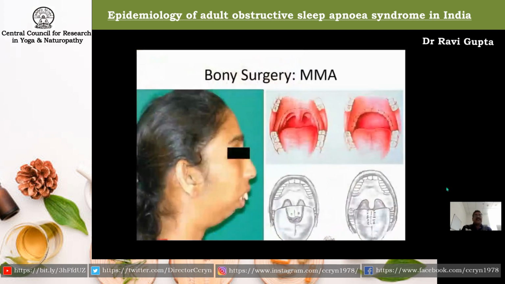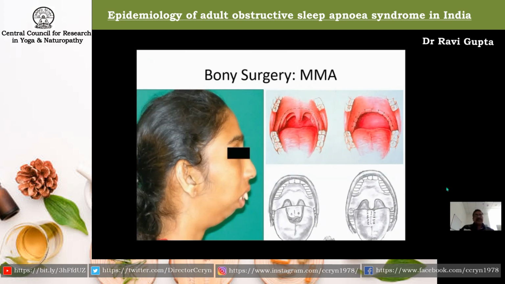Next slide, please. Now, for the people who are suffering from bony abnormality, as you can see on the left side of the panel, bony surgery is done. By the bony surgeries, the lower jaw is pulled forward, which increases the girth or the lumen of the upper airway. And for certain patients, we can go for palatoplasty. As you can see in the upper right panel, the palate and the uvula have been removed, and it increases the lumen of the upper airway.